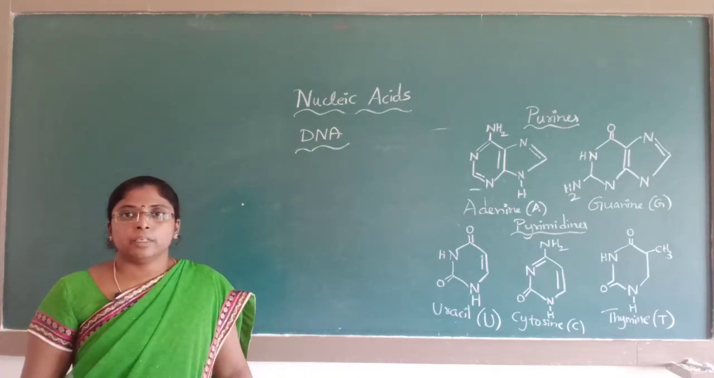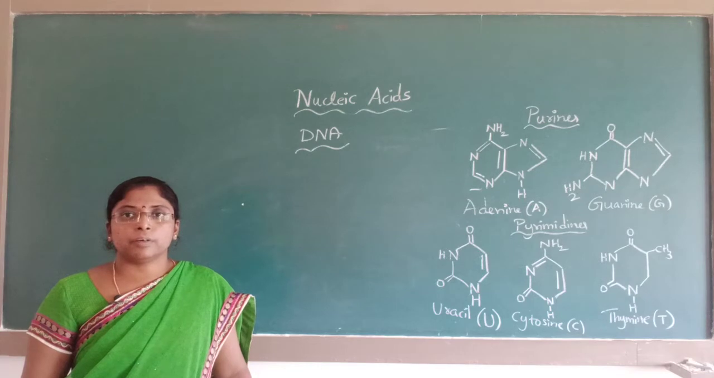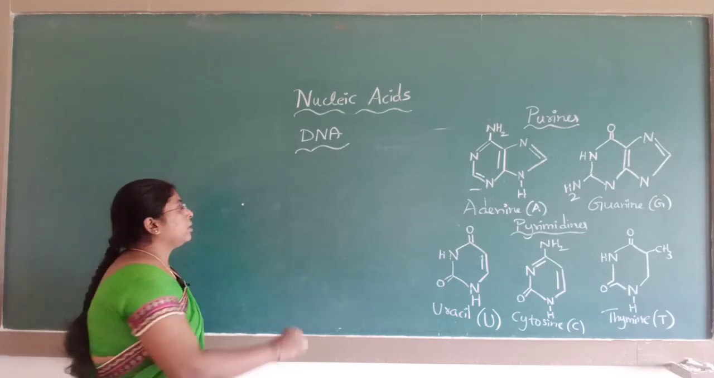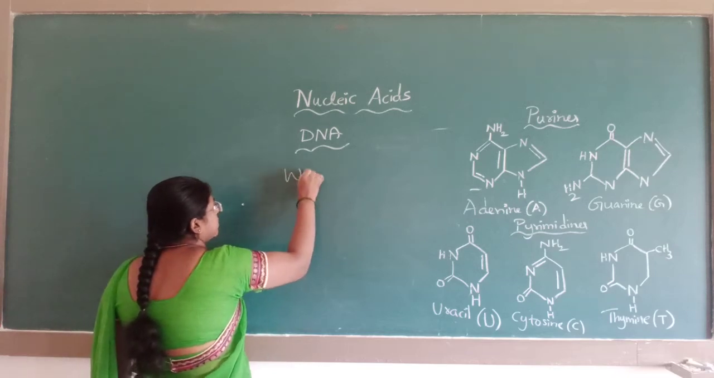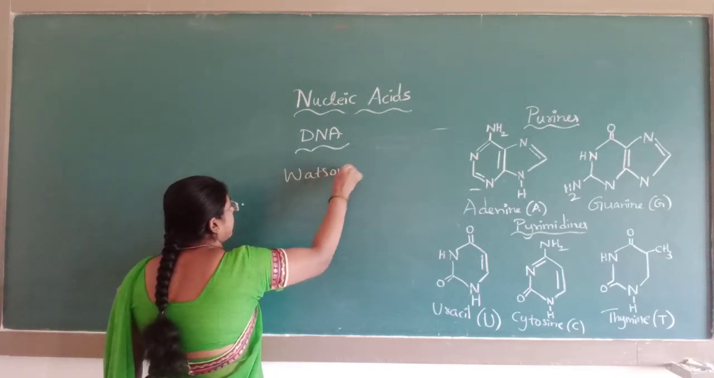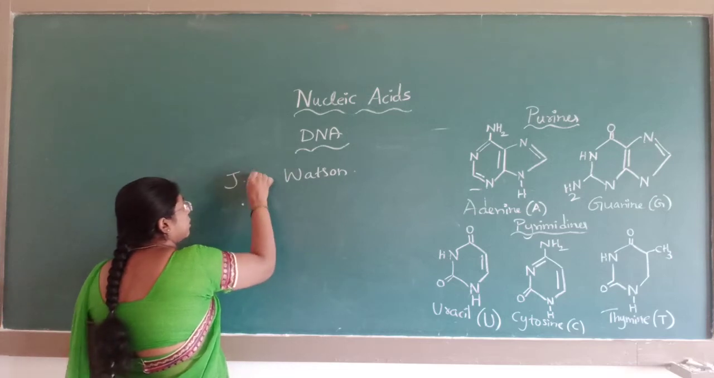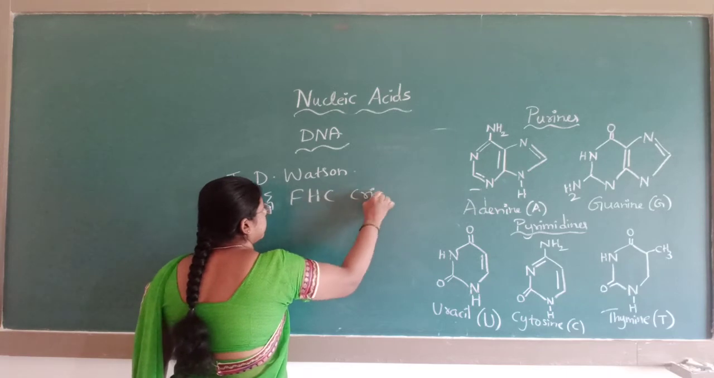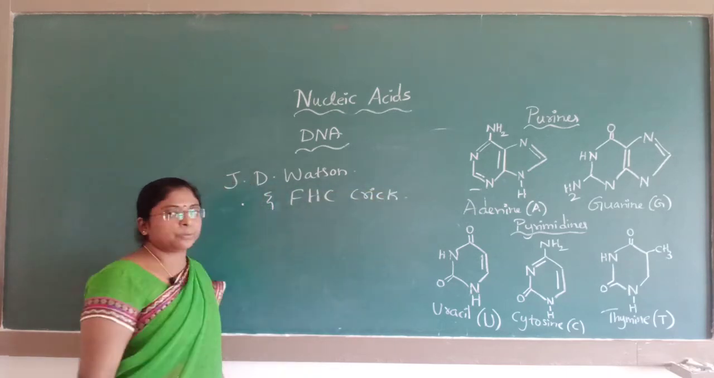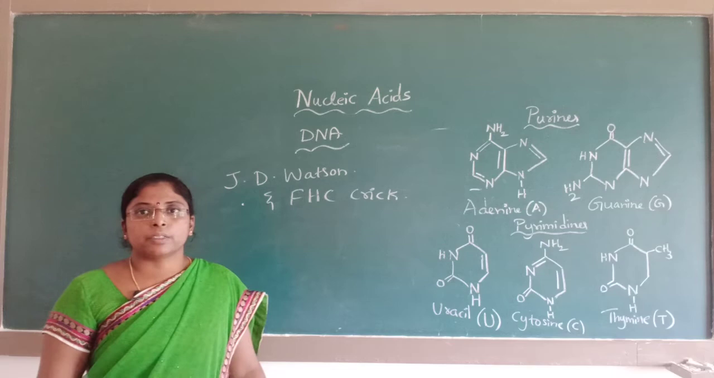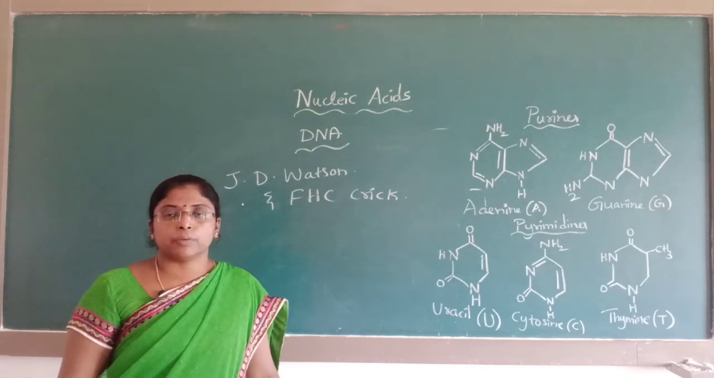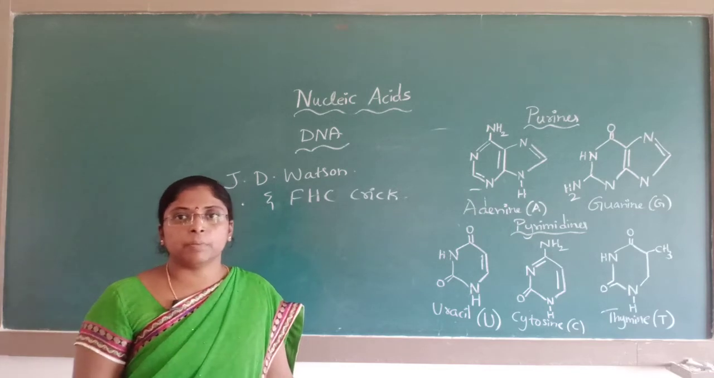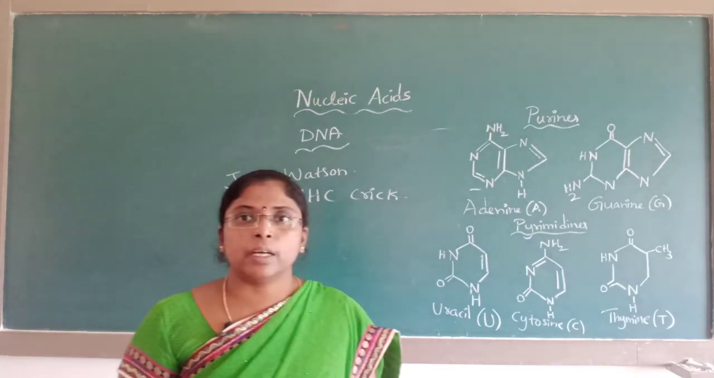The structure of DNA was proposed by the scientists J.D. Watson and F.H.C. Crick. These two scientists first proposed the structure of DNA. It was a double helical structure of DNA. It used to resemble a twisted ladder.